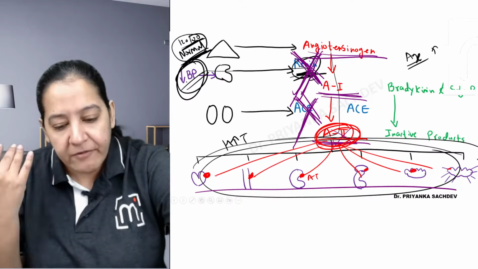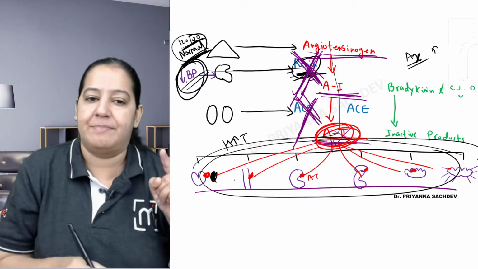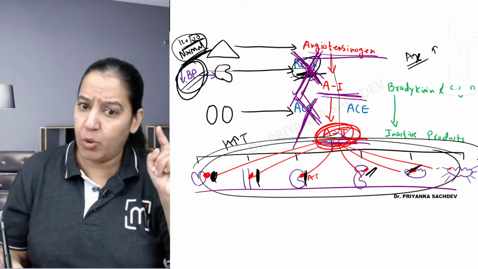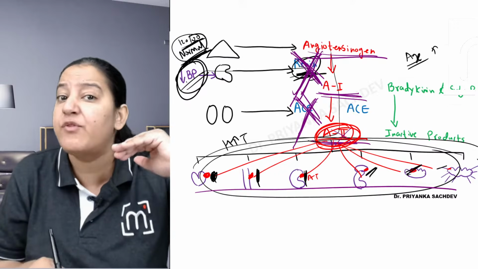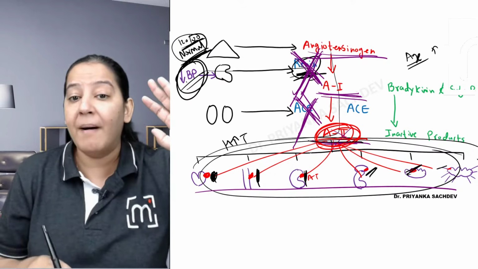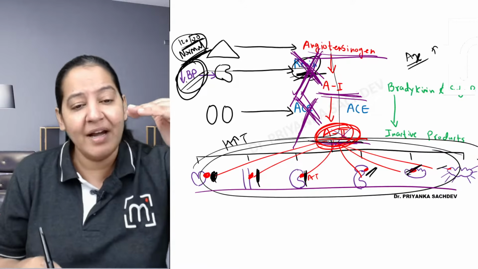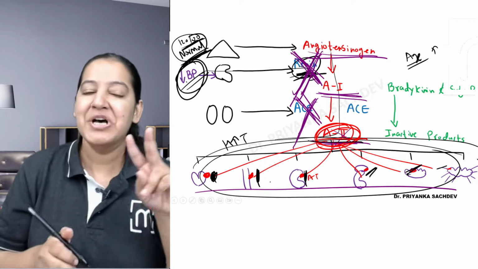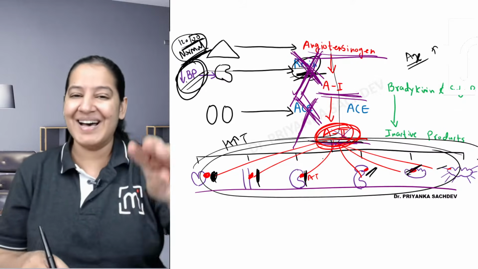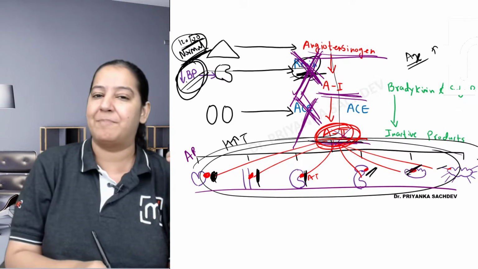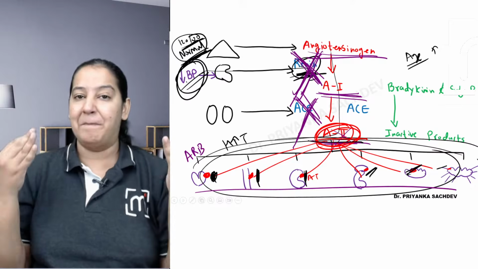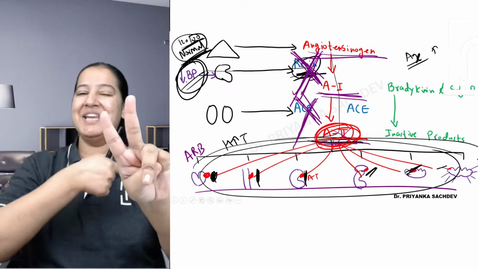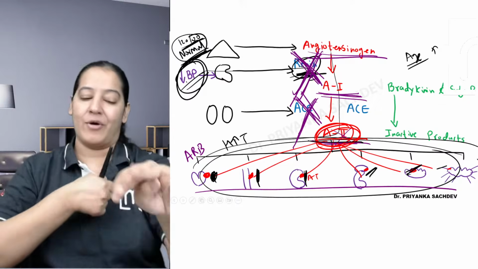What if you block this receptor? You block this receptor with a drug, so that angiotensin 2 is formed, you are not hindering its formation. Let it be formed. But if it is formed in the blood, it cannot act on its receptor, then how can it cause a rise in blood pressure? So the third category of drug, the last category, is ARB, angiotensin receptor blockers. So you can block the family at 3 levels: renin inhibitor, ACE inhibitor, angiotensin receptor blocker, ARB.